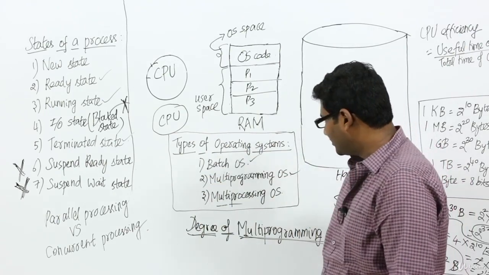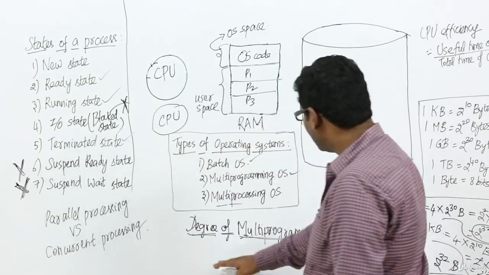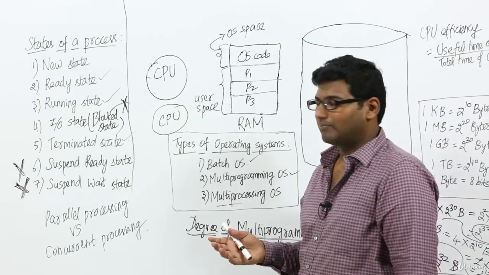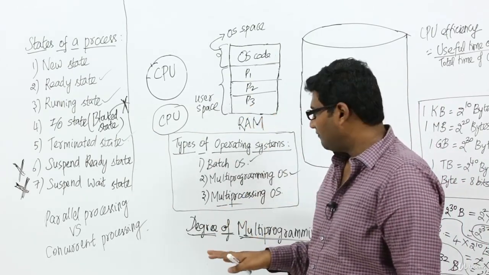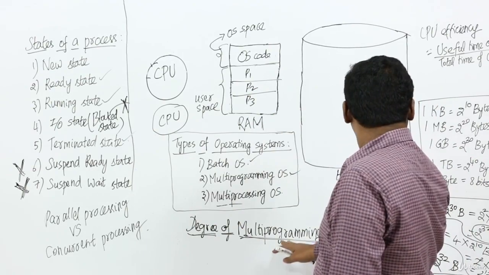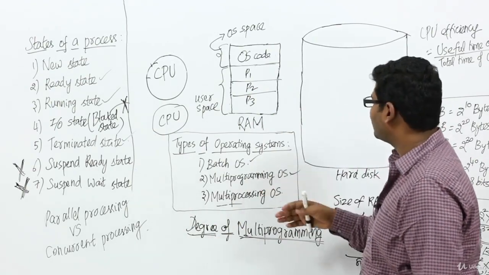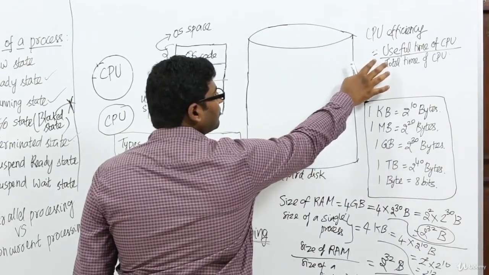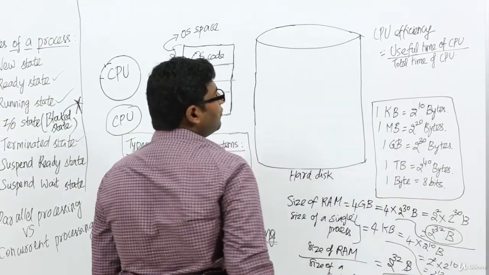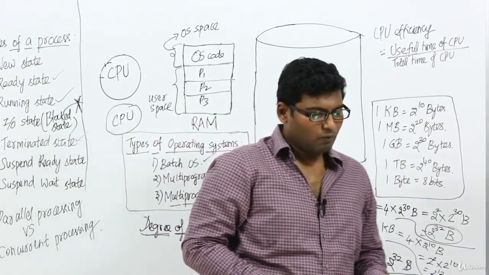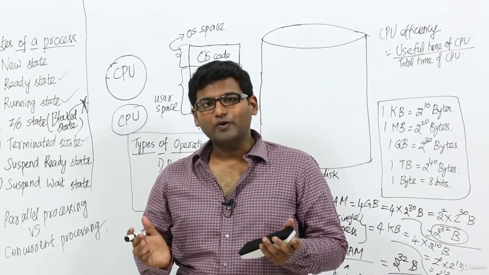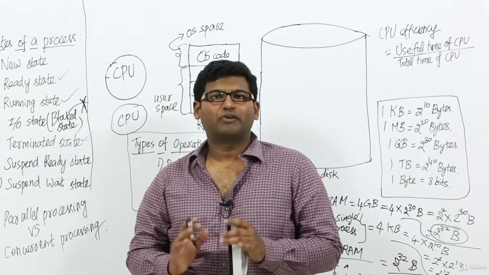So what are the things we saw? We saw what is meant by degree of multiprogramming, which is nothing but the maximum number of processes which can be present in the RAM. Then we saw what is meant by CPU efficiency. CPU efficiency is nothing but useful time of CPU divided by total time of CPU, which means the fraction of time we are utilizing the CPU out of the total time.